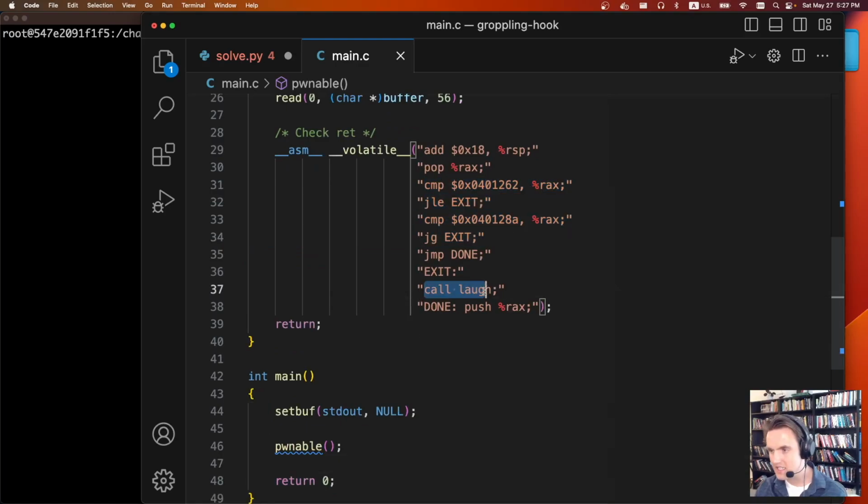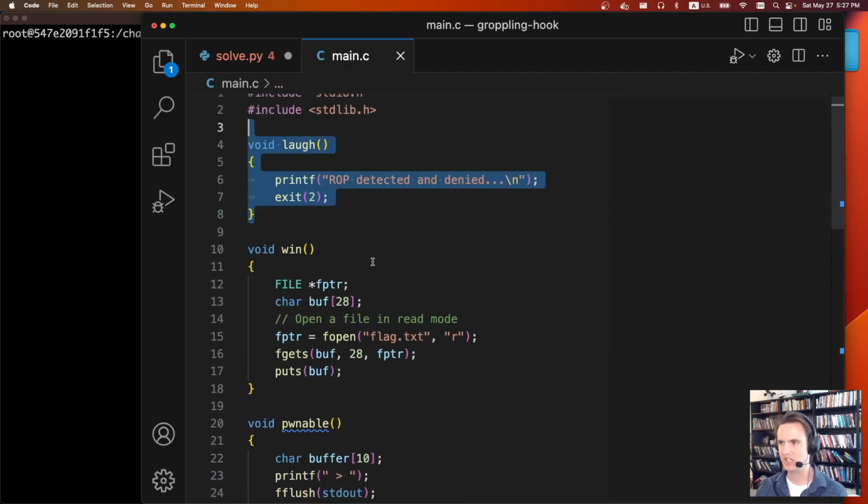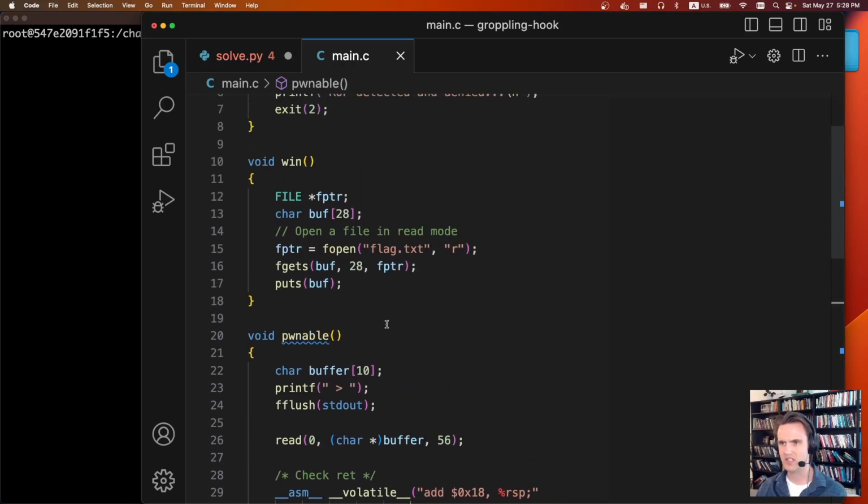And if it is not in those values, it's going to call laugh, which is that ROP detected and denied exit, which is not what we want. Otherwise, it'll push that return address back onto the stack and it'll return and jump to main. So somehow we have to bypass this such that we can call win instead.